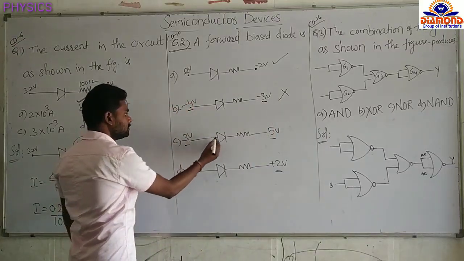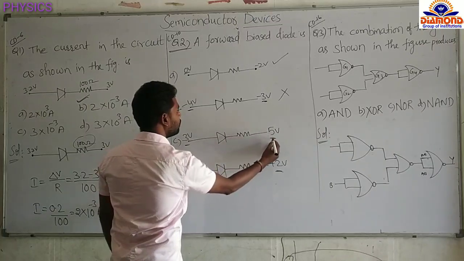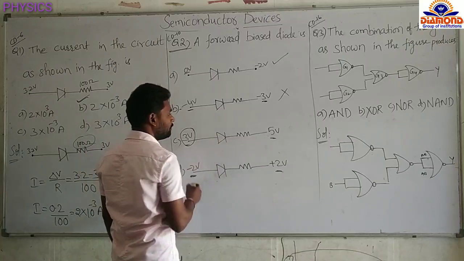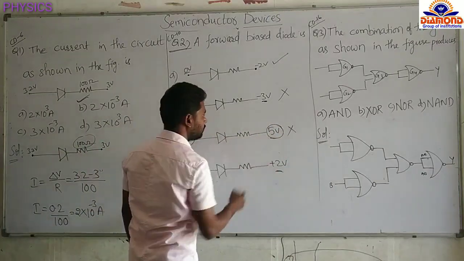Now see here, this P is connected to the 3 volts and this N is connected to the 5 volts. So this 3 volt is low potential connected to the P, 5 volt is the high potential connected to the N. This is in the reverse bias, not in the forward bias.